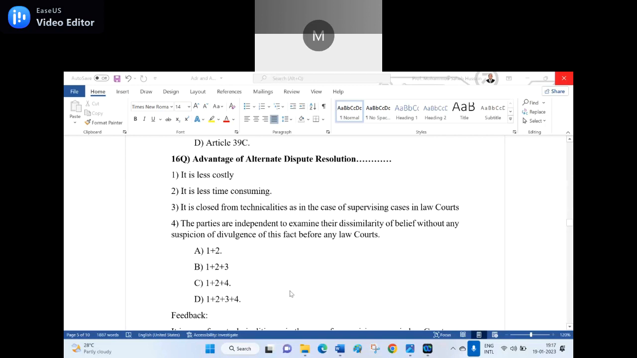Option A, 1 plus 2. C is the right answer, 1 plus 2 plus 4. Please, you are speaking. I don't know who is speaking. Ramesh Babu, mute. Yes, thank you very much.